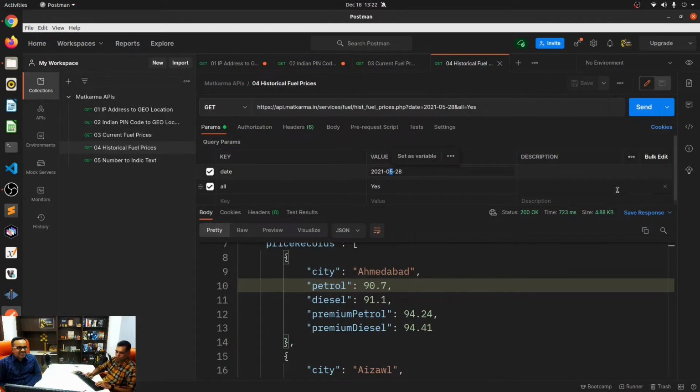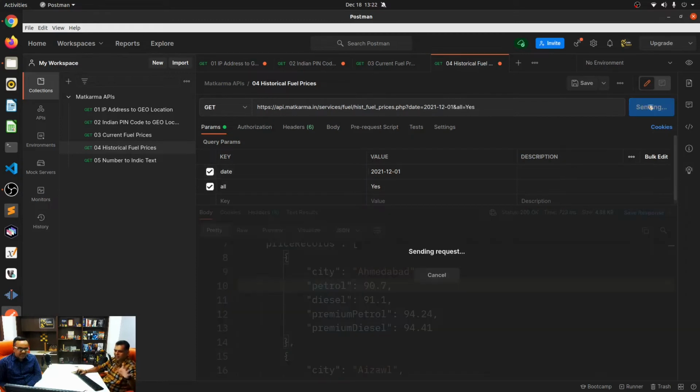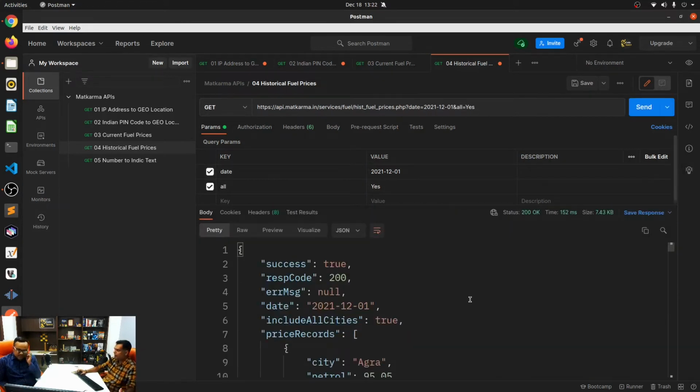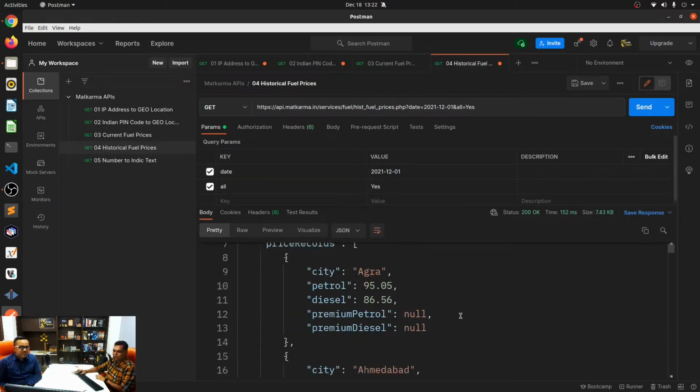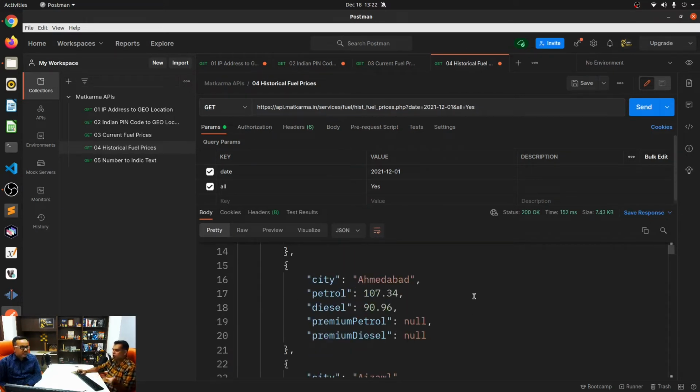2021, 12, right? 12/01, December 1st. Oh, by the way, the date is always supposed to be YYYYMMDD. I think this is the international standard or whatever. Not Indian, not American, but this is the international standard. So on the 1st of December, this is what the prices were in all of these places.